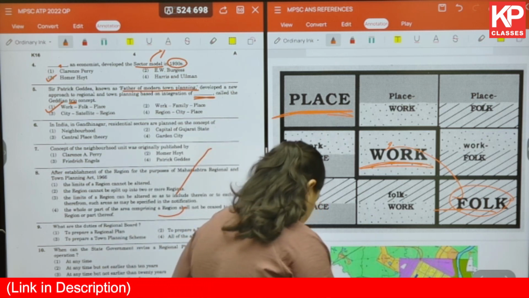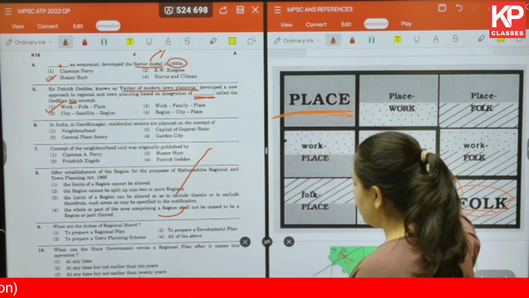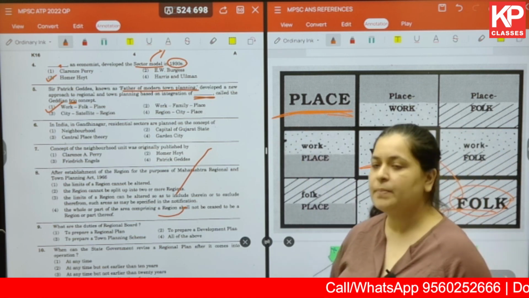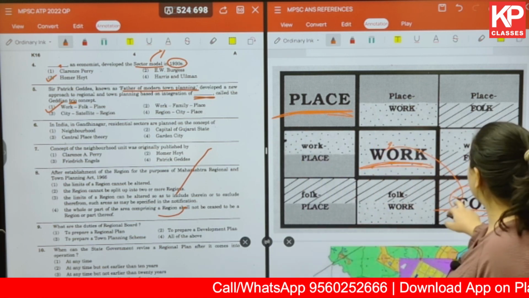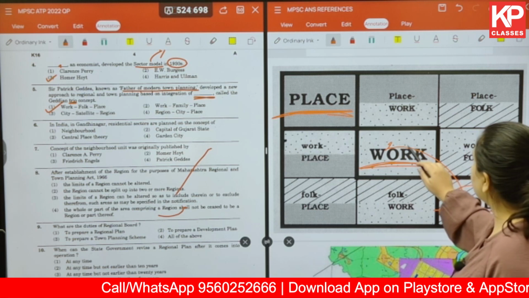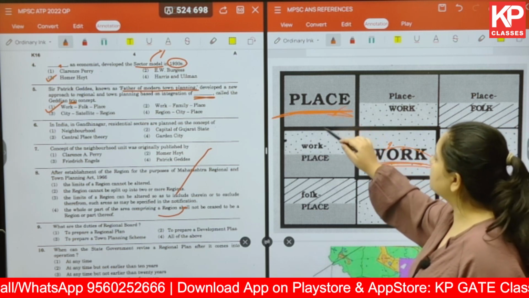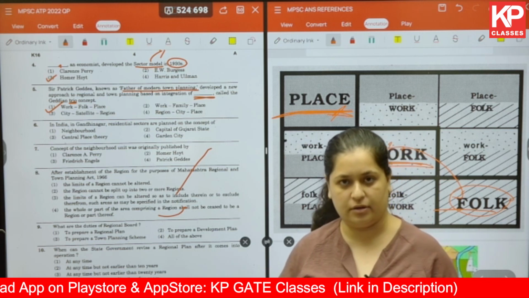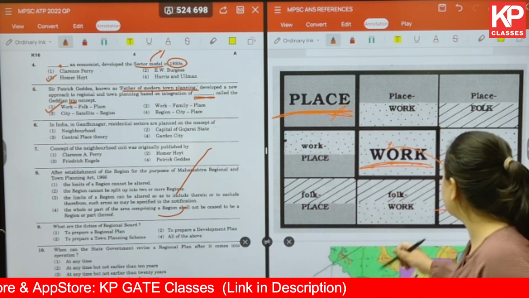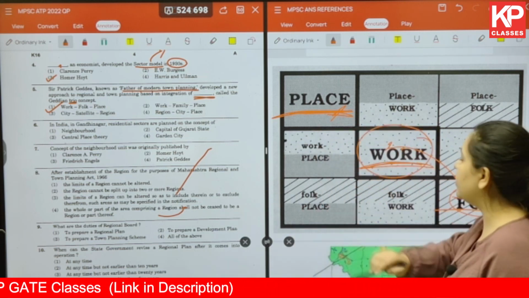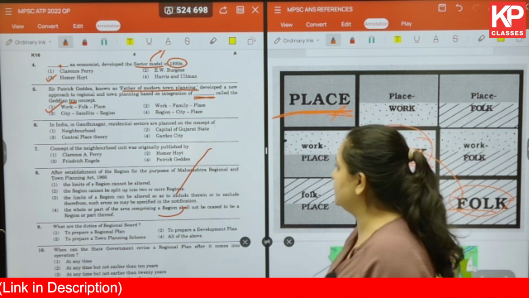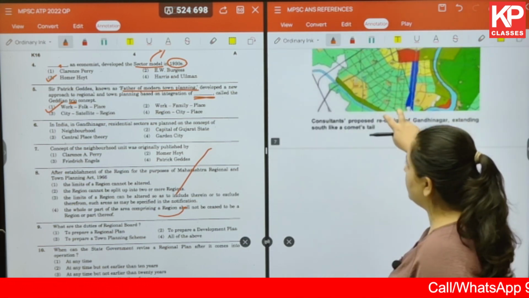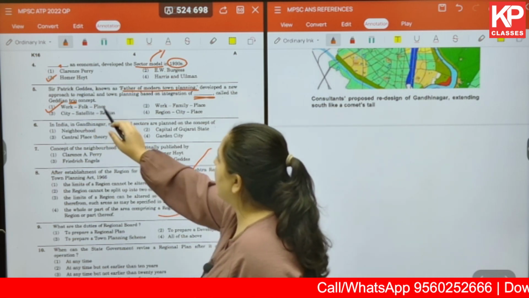Now why study this in the first place? Patrick Geddes argued that whenever you have folk working in a place which is very suitable, very convenient, very comfortable for that organism or that folk, the work or the productivity or the functionality enhances. So this is the concept that he talked about under folk, work and place.